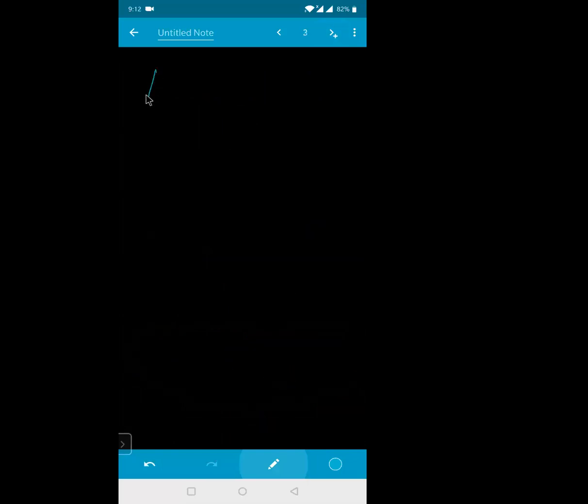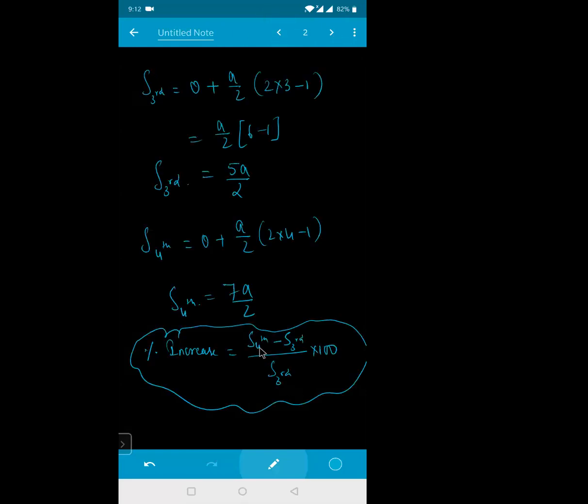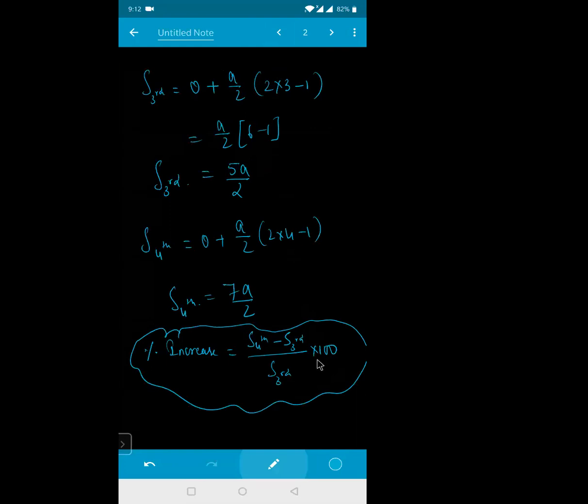So percentage will be equal to how much, Vermi? Now see here, displacement in the fourth second is how much? 7a by 2. Displacement in the third second is how much? 5a by 2. That means this one is right now 7a by 2, 7a by 2 only, na? So it is 7a by 2 minus 5a by 2, divided by 5a by 2, into 100. Is it clear for everyone?